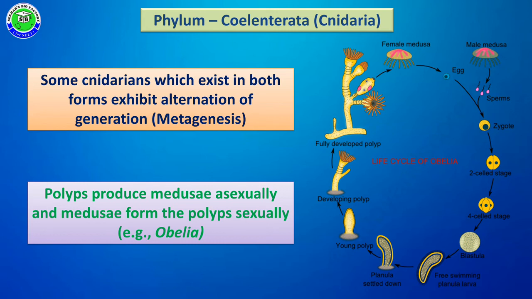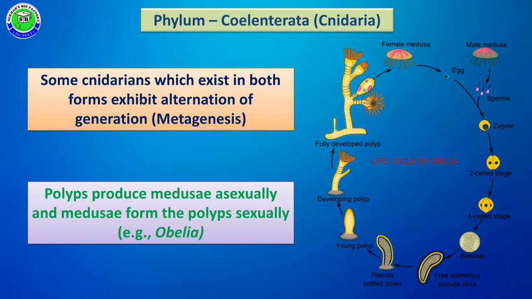So these are some of the important salient features of coelenterata or cnidaria members. The first and most important character is the presence of cnidoblast cells on tentacles. And these members show tissue level of organization for the first time. This character will be maintained in the next phylum also. These are diploblastic animals, and they have a specialized cavity in their body called the gastrovascular cavity.